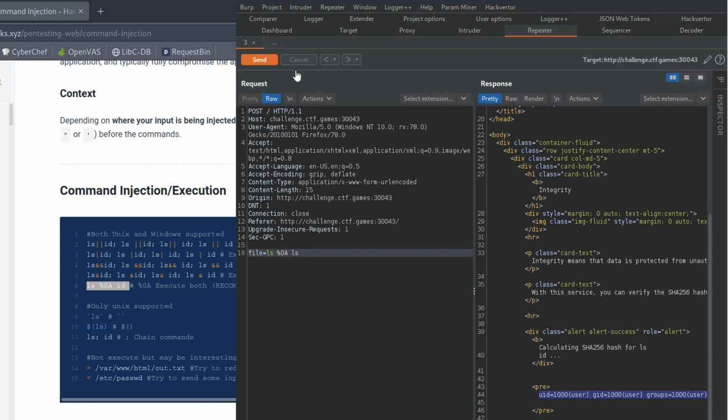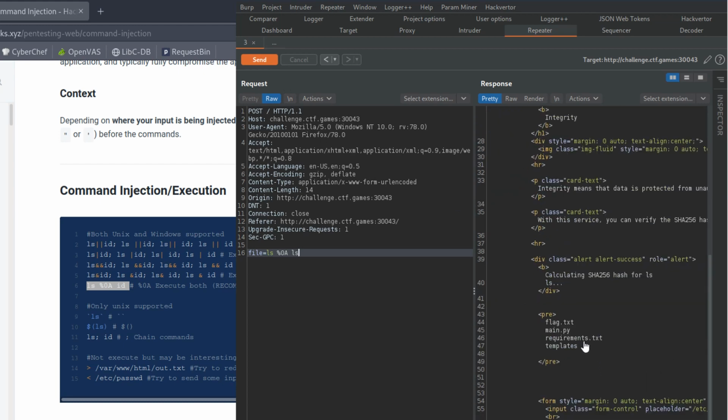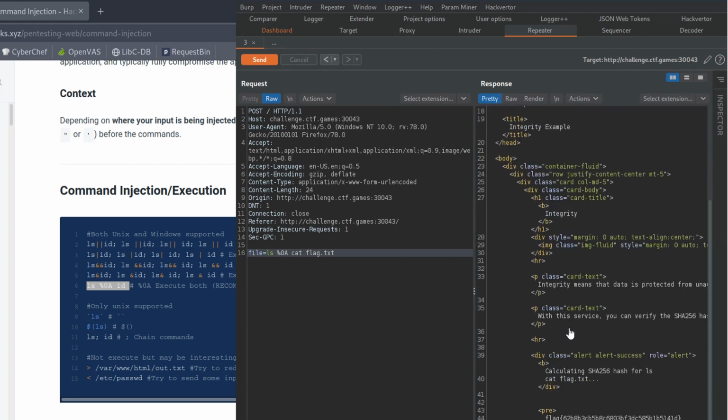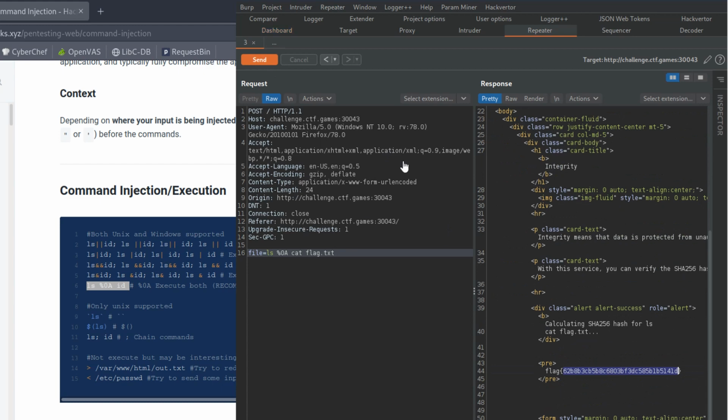We'll change that to ls, and it comes back with flag.txt, main.py, requirements, etc. So now we can just go ahead and say, alright, we want to cat the flag.txt, and we get our flag.